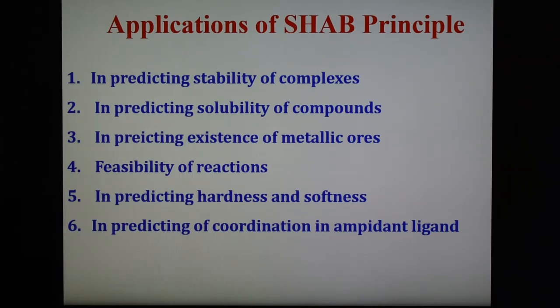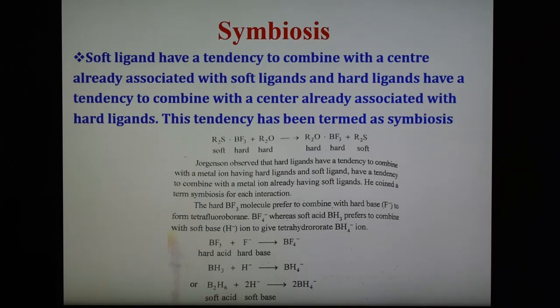And the last part of this is symbiosis. Soft ligands have a tendency to combine with a center already associated with soft ligands, and hard ligands have a tendency to combine with a center already associated with hard ligands. This tendency is known as symbiosis. The hardness or softness of an acidic or basic center is not an inherent property of the atom but depends upon the substituents. An example is given here.